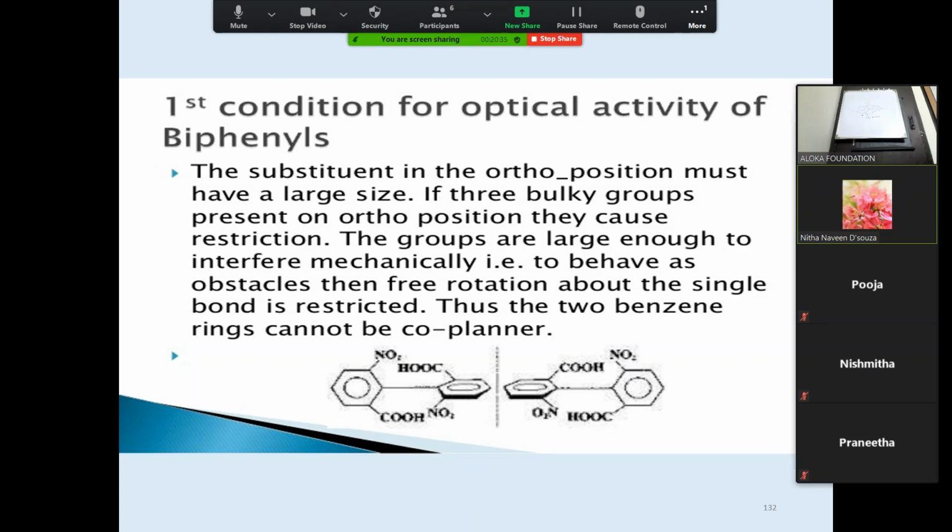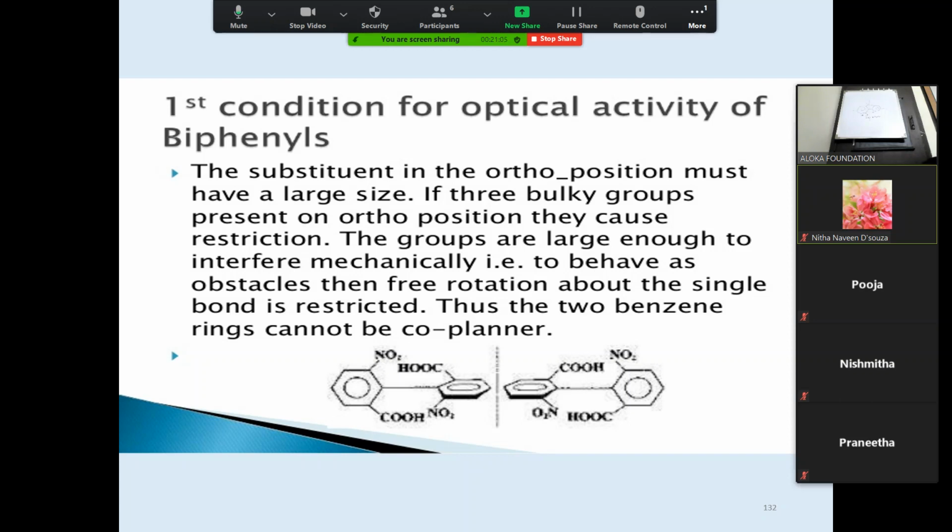Thus, the two benzene rings cannot be coplanar. So at least two or three groups should be bulky so that they interact and mechanically interfere with the free rotation. It will block the rotation, so the rings cannot be coplanar and should be perpendicular to each other. This can only be obtained when the groups are bulkier.